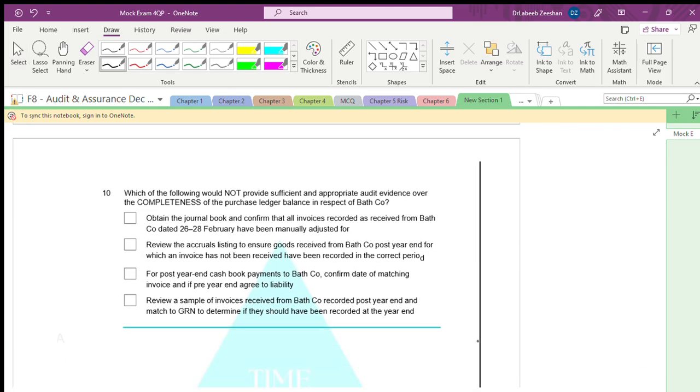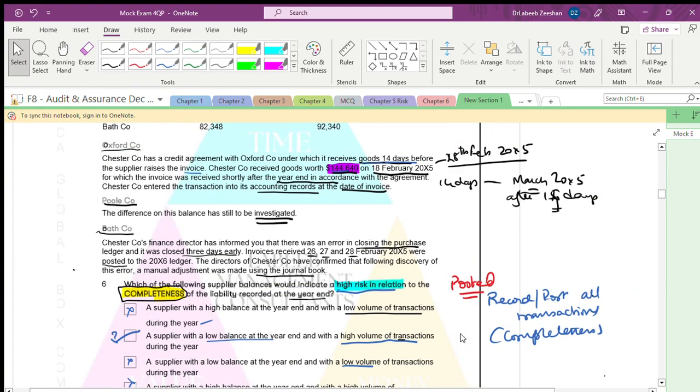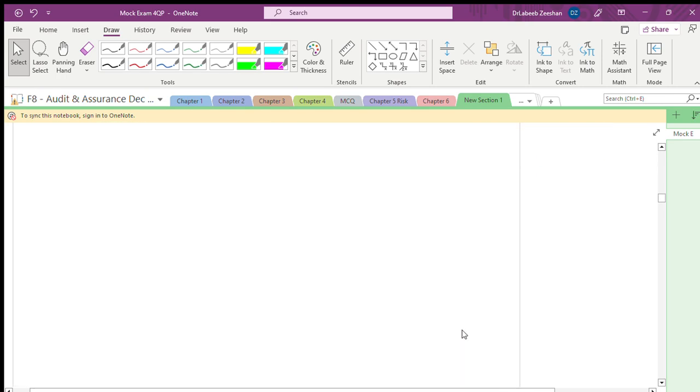Which of the following would not provide sufficient appropriate audit evidence over the completeness of the purchase ledger in terms of Bath company? Take the things that are there in the Bath company. Okay, there is a closing ledger. They have not taken 3 days entries, not posted. They say that on discovery of this error a manual adjustment has been done in the general book.